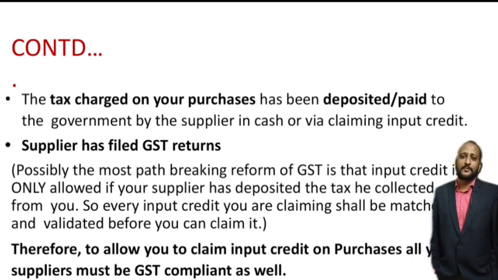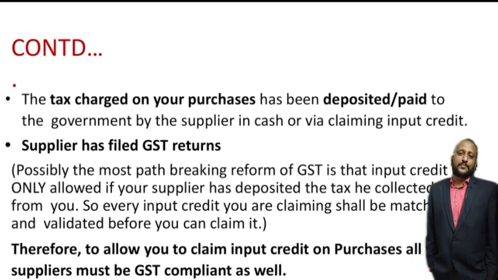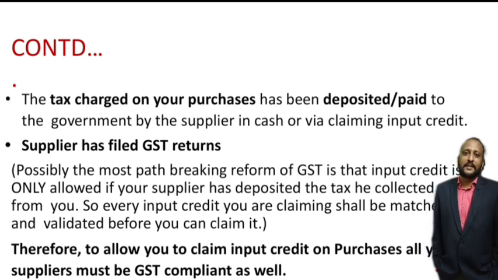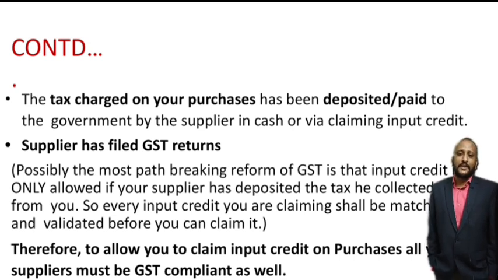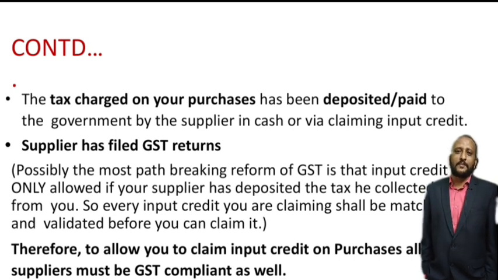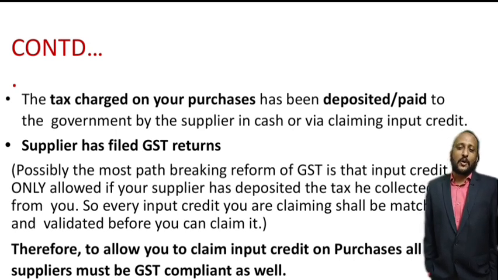Then the taxes which are charged on your purchases should have been actually deposited or paid to the government by the supplier, either in cash or via claiming input credit. So until and unless the taxes on inputs are deposited, you can't claim the ITC on the output taxes, right? And the supplier should have actually filed the returns. See, there are GSTR 1, 2, 3, 4, quarterly returns, half-yearly returns, and monthly returns. So until and unless the supplier has filed the GST returns, he cannot avail the ITC.